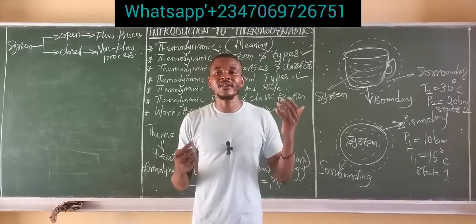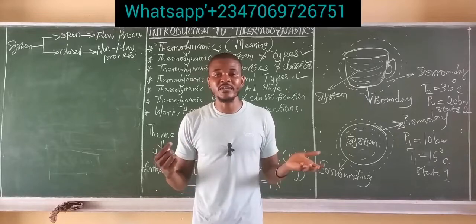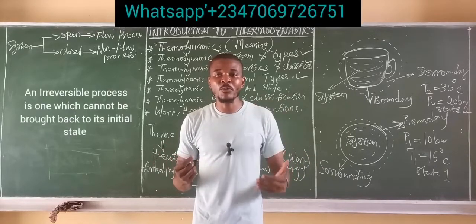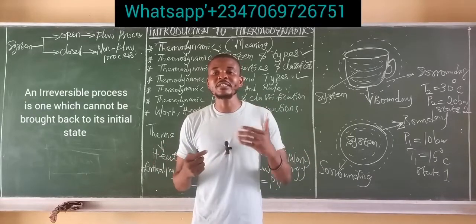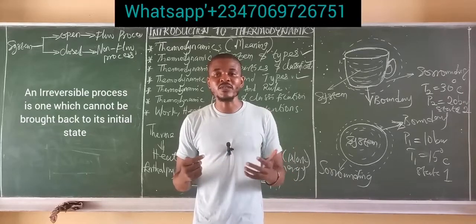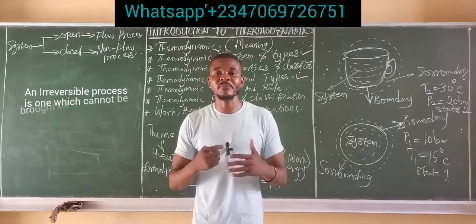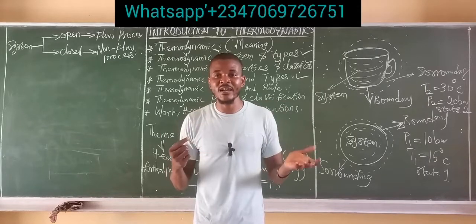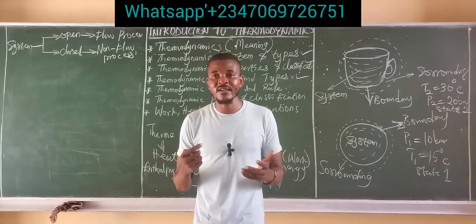The other one is the irreversible process. Of course, the name is already clear. An irreversible process is simply a process which cannot be reversed, and that is the nature of all processes in real life. There is no process that can be reversed.